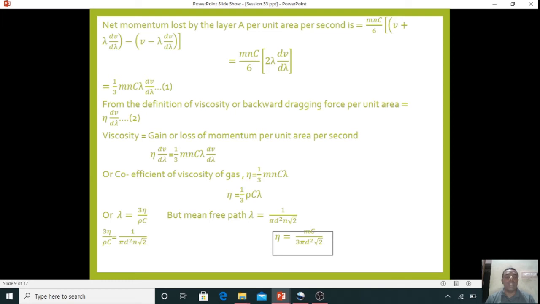density. Therefore, eta is equal to 1 by 3 rho c into lambda. But we know that lambda, according to Maxwell's mean free path, is 1 divided by root 2 into pi d square n. If we substitute that, we'll get lambda is equal to 3 eta divided by rho c. Now if we equate that, we'll get eta is equal to mc divided by 3 pi d square into root 2. So this is the coefficient of viscosity of a gas.